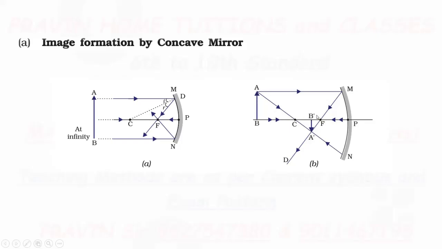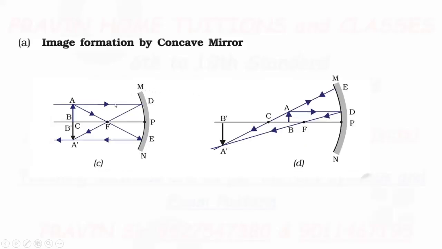The object is like this, the image is like this. Size of the image: the image is smaller than the object.